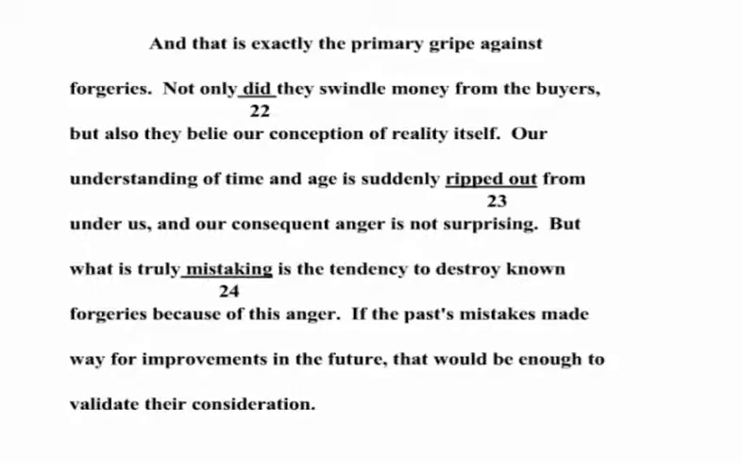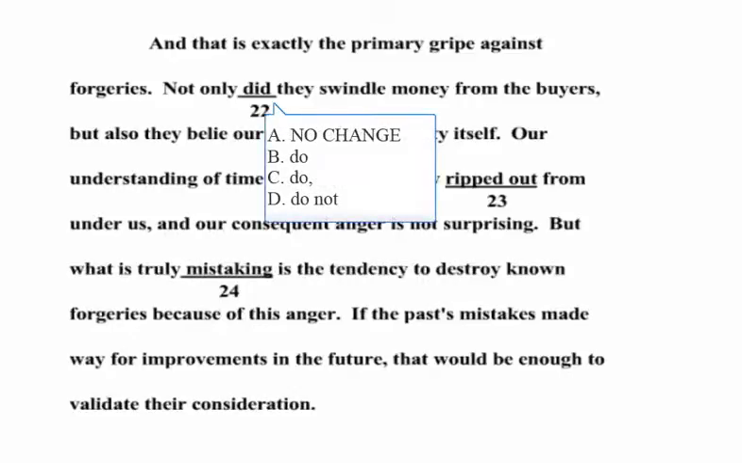In this case, not only did they swindle money from the buyers, but they also belie. Okay, belie can't be changed, and it's in the present tense. So we've got to change did to do. You don't have a comma there, and you wouldn't have a do not.